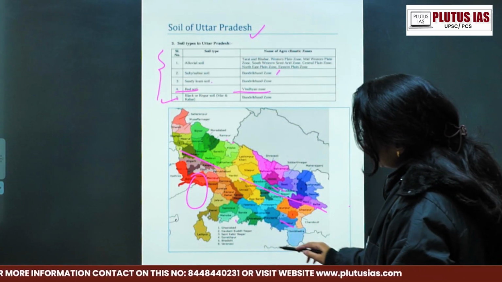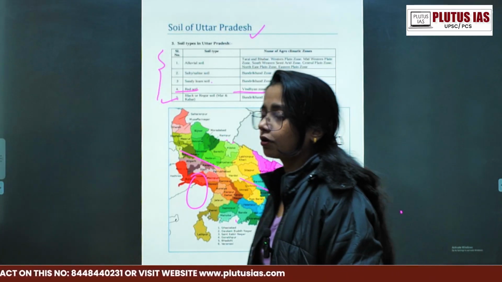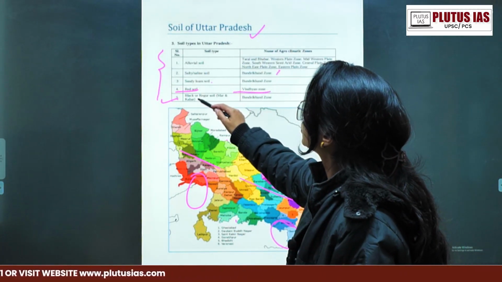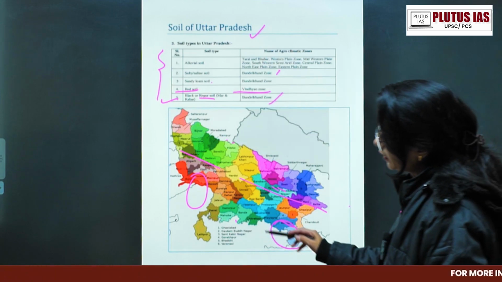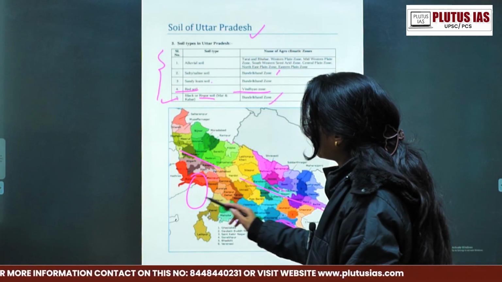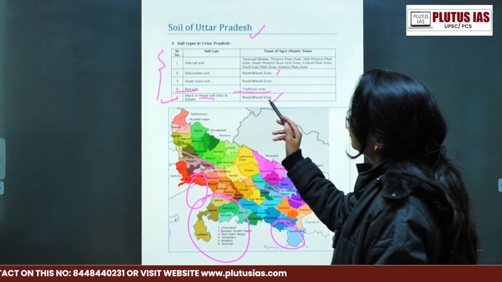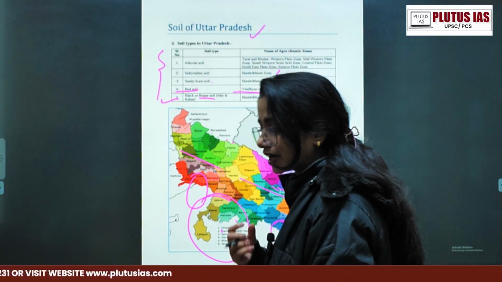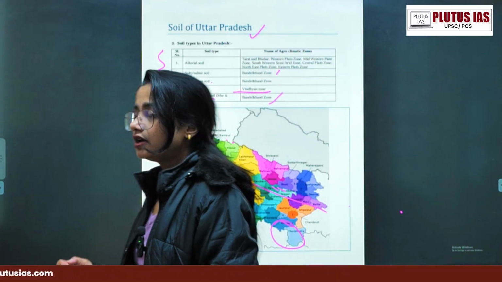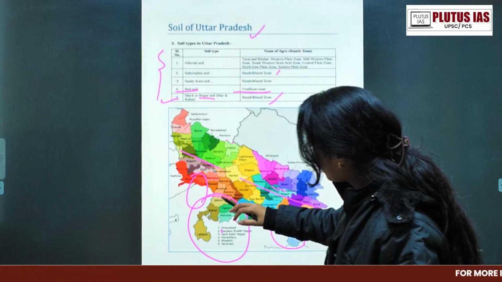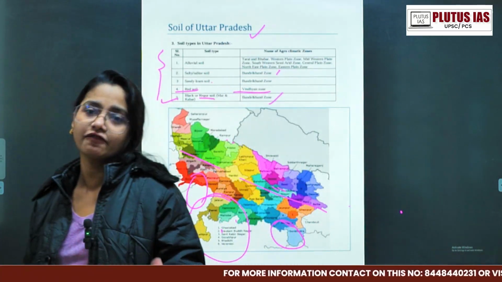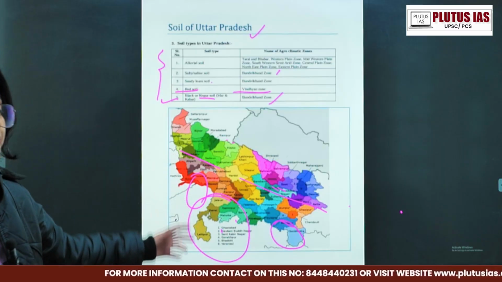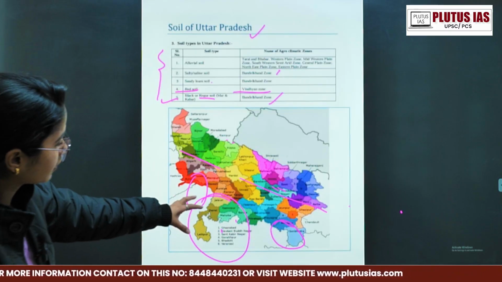Here it is found in the red and the yellow soil, of course the Vindhyan region. Then we are going to talk about that black or regur soil again in your Bundelkhand region. Anyone watching this video who belongs to this area will definitely know there's a kind of area, right? When you go to the Jalaun area, there's a proper region where the black soil is found, isn't it? The tributaries of Yamuna have that black kind of soil.